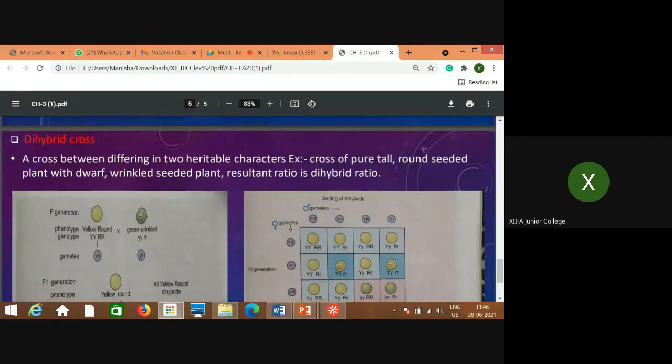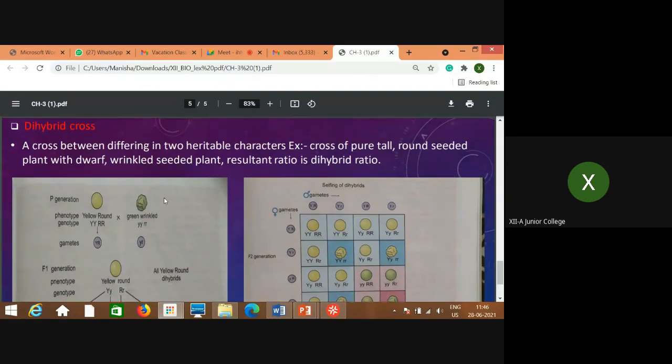Now here is the example. What we are considering in the dihybrid, di means two hybrid forms. That means a cross between parents differing in two heritable characters. When these are considered, the offsprings which are produced are independent of their parents. Whatever character the parents are having, the offsprings produced are independently assorted, they are not exactly similar to their parents. They are independently assorted. So that is called law of independent assortment.